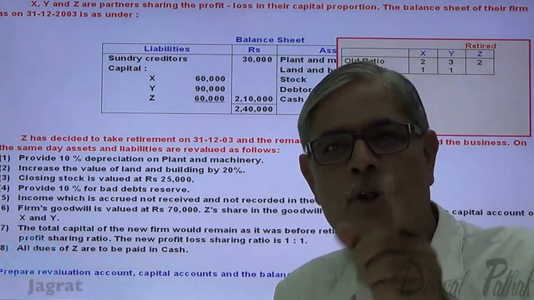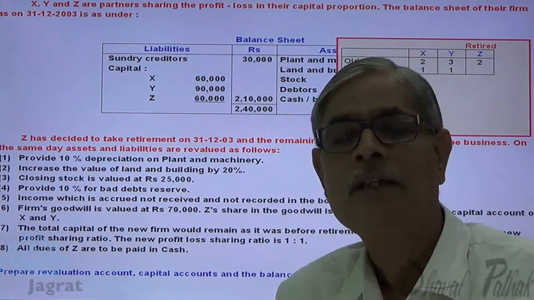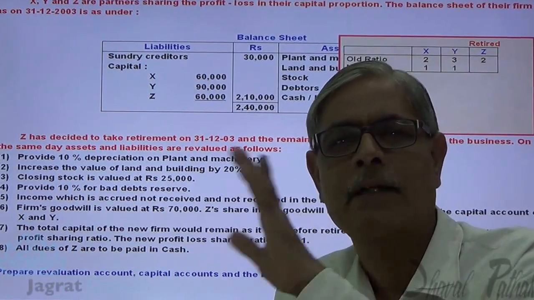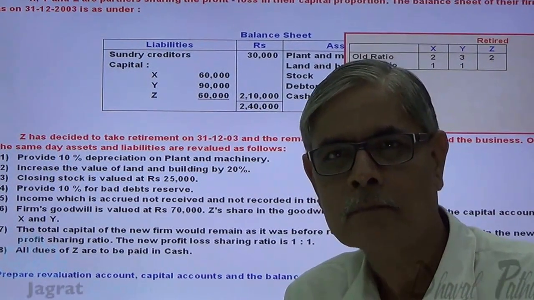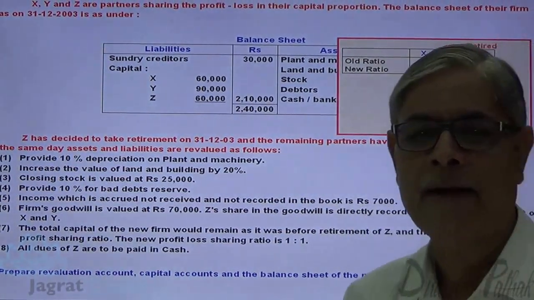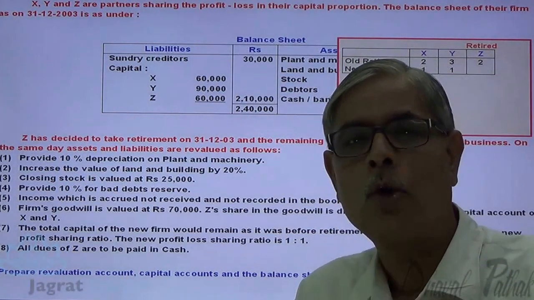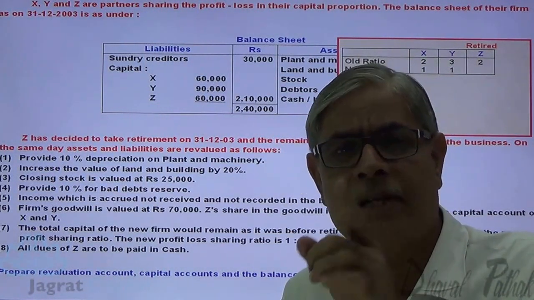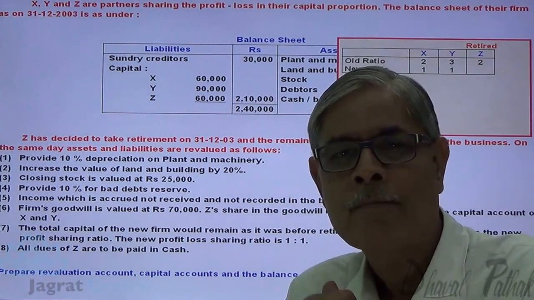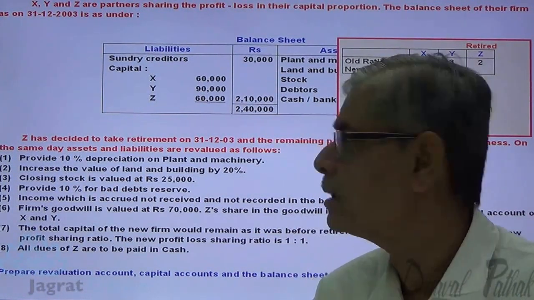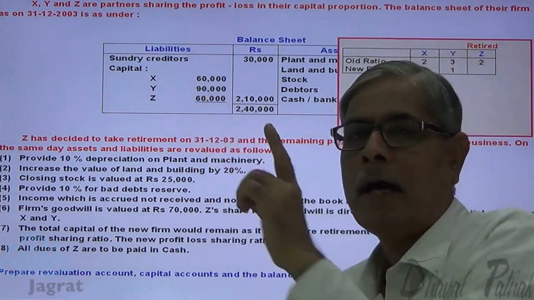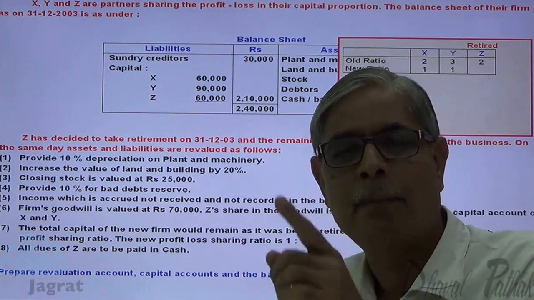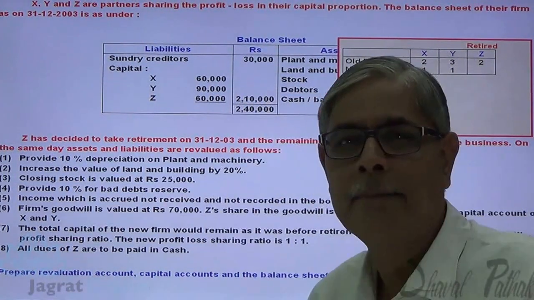You are given the old ratio, you are given the new ratio. What is the formula for share gain? Share gain is equal to new share in profit minus old share in profit. What is the new share in profit of X? 1/2. What was the old share in profit? 3/7. So 1/2 minus 3/7 is the share gained by X. Similarly, 1/2 minus 2/7 is the share gained by Y.